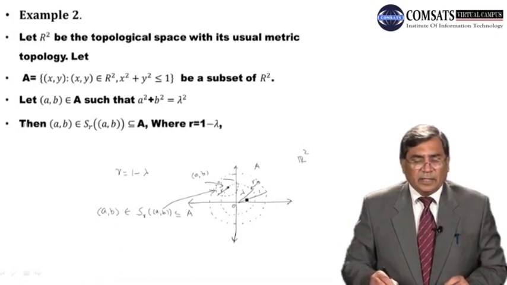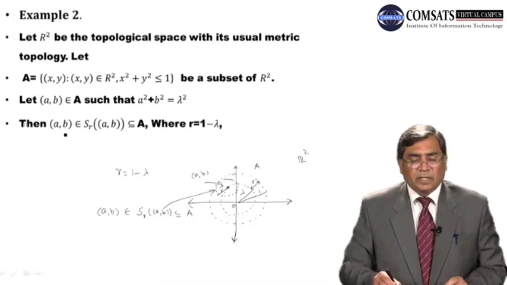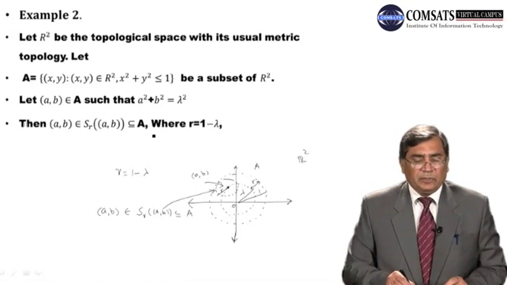Dear students, hence you can notice that each point of the set A, if it lies inside the set A, then we can find an open sphere with center at (a,b) and radius r, such that this open sphere is contained in A, and therefore the point (a,b) in this way becomes an interior point of the set A.